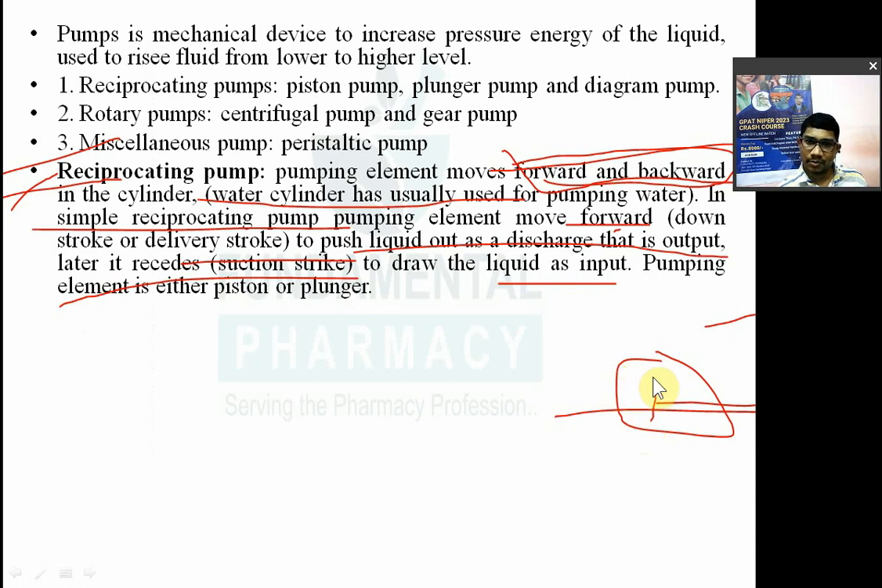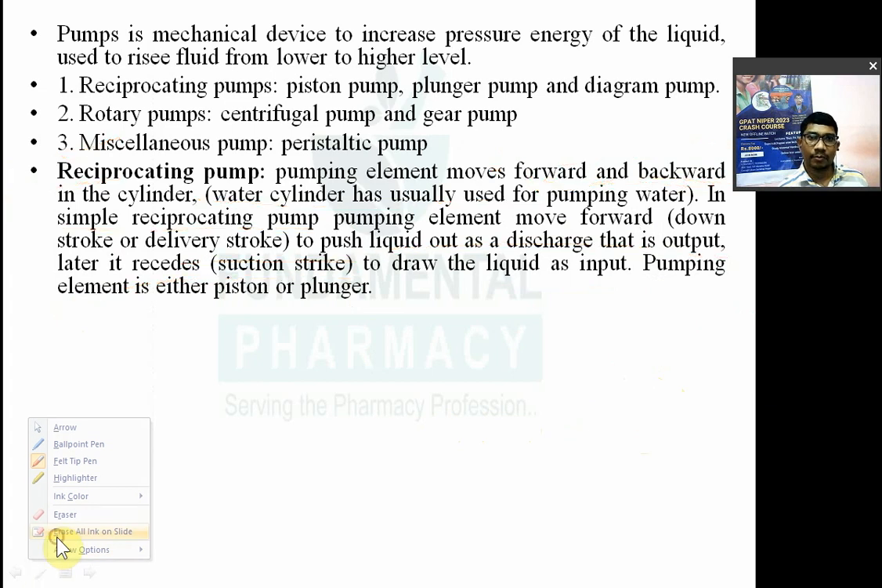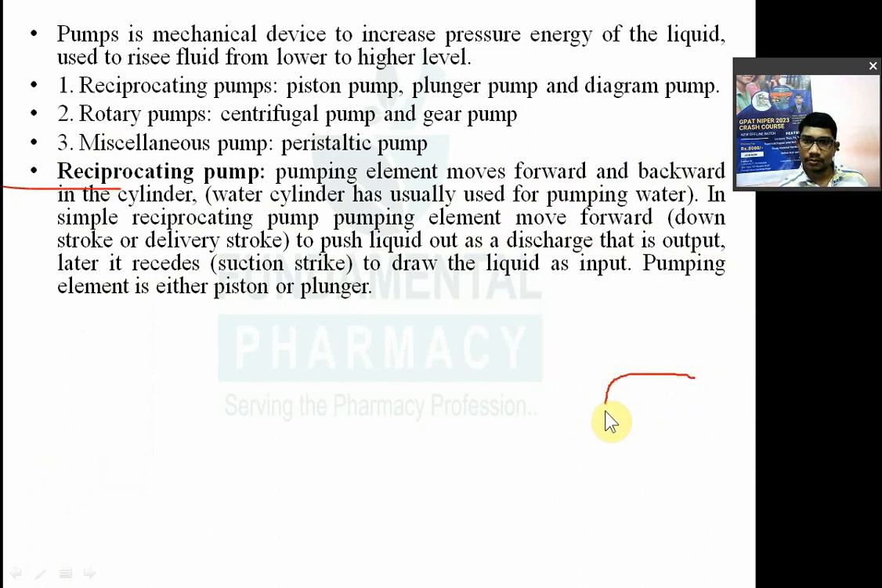The pumping element will be either a piston, suppose this one is a piston, or it may be a plunger. So what basically is in a reciprocating pump? There is one element, the pumping element, and that pumping element will move forward and backward in the cylinder. A cylinder means a body like this, called the water cylinder. In that you have some element, either a piston or a plunger.